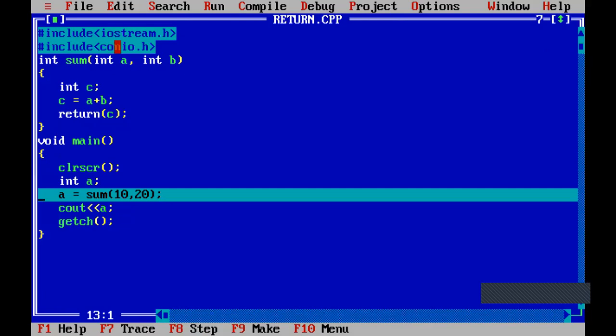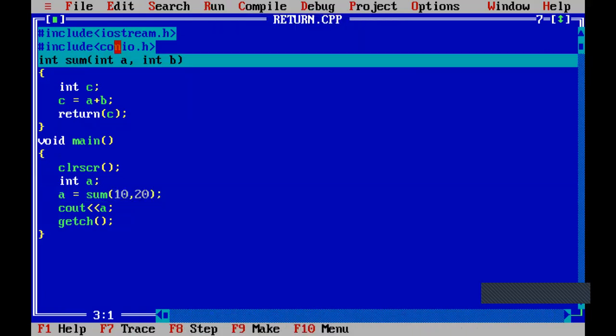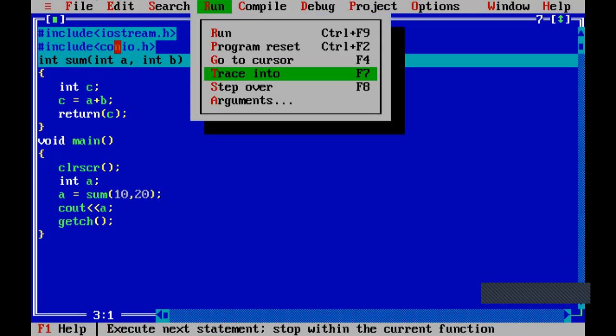In the main function, for the time being it stops working. Then it goes to the sum function. If you observe the program control, see how it transferred to the sum function. So value 10 is copied to variable A, value 20 is copied to variable B, because we have taken two values, 10 and 20. And program control comes inside that function.